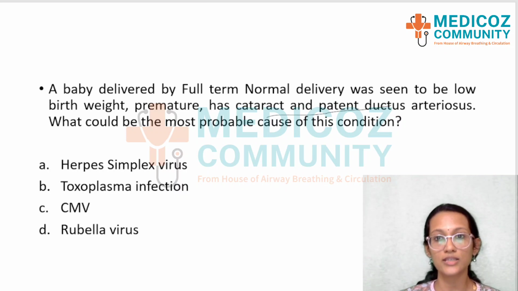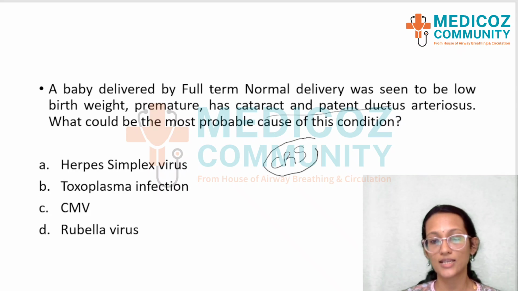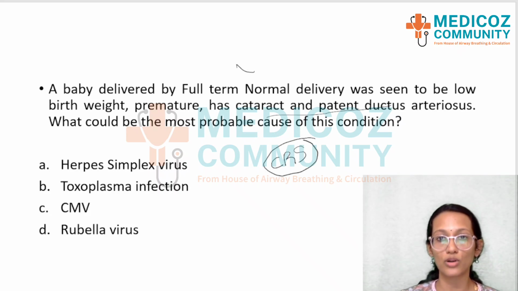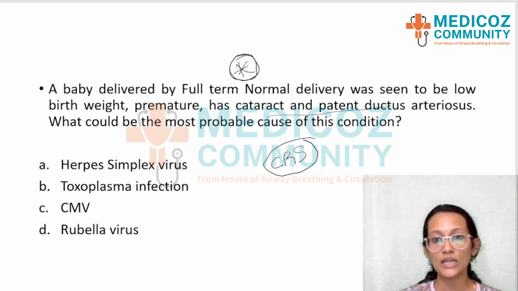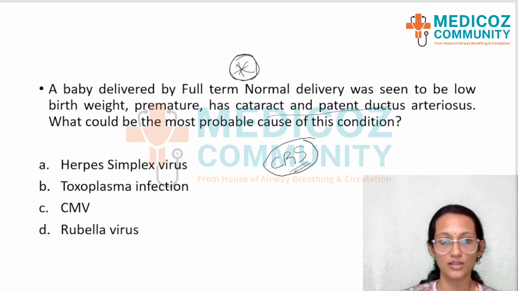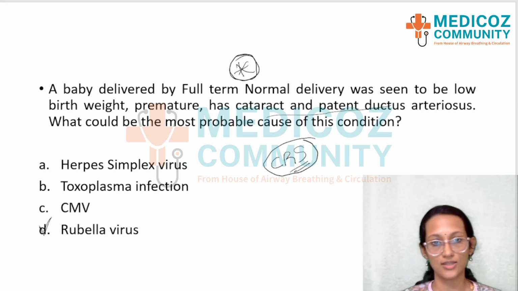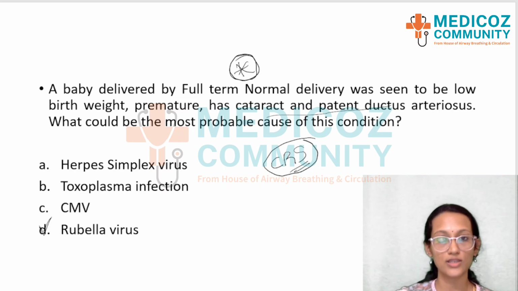You know that patent ductus arteriosus, cataract, prematurity and low birth weight, everything together falls into a condition known as congenital rubella syndrome. Again, this is an important question that keeps getting repeated. Please remember, congenital rubella syndrome is the answer here, and the causative organism is the rubella virus. It's an important, direct question.